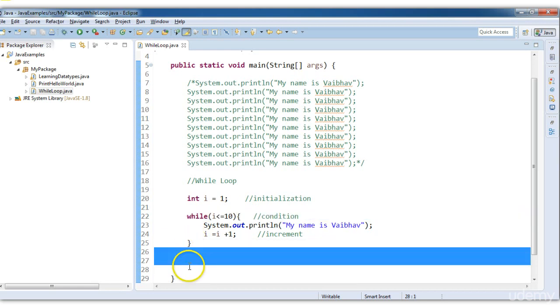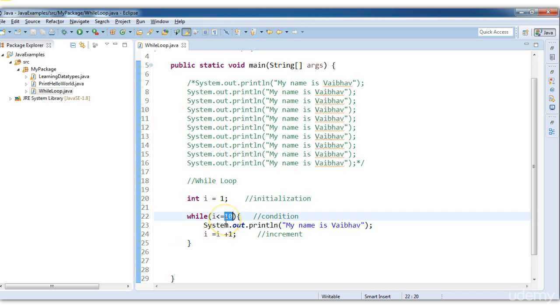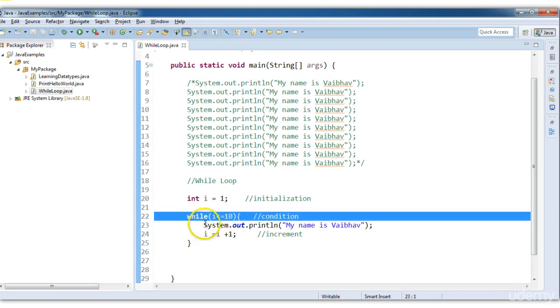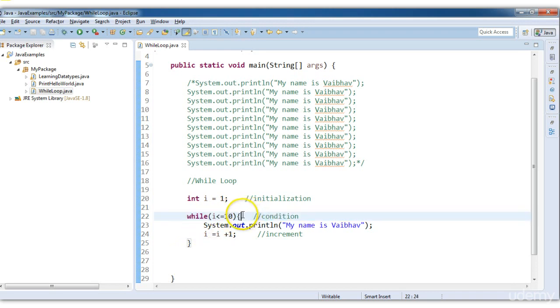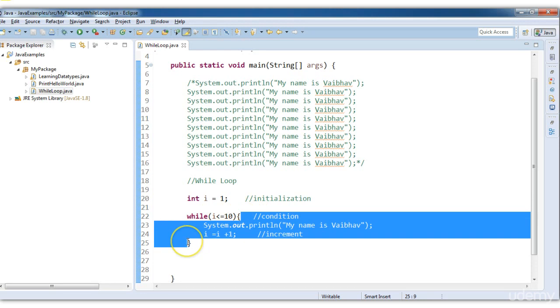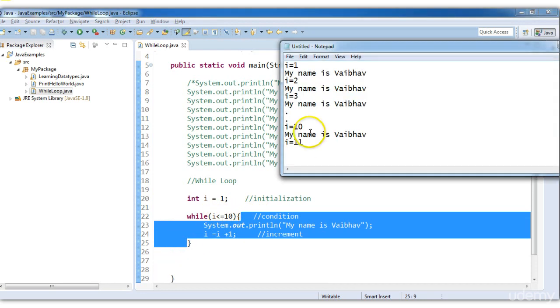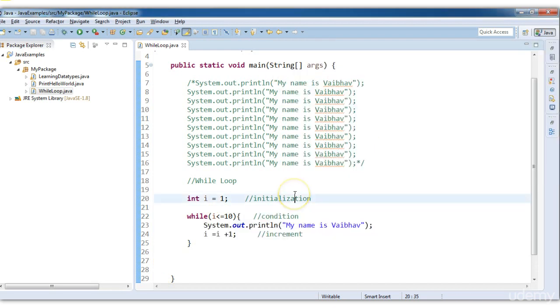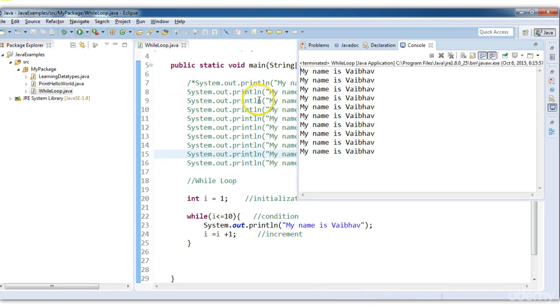the execution. So when the condition is true, it keeps working inside the while loop. As soon as the condition becomes false, it moves out. So my name Vaibhav is printed 10 times. Okay, let's execute this. See, 1, 2, 3, 4, 5, 6, 7, 8, 9, 10.